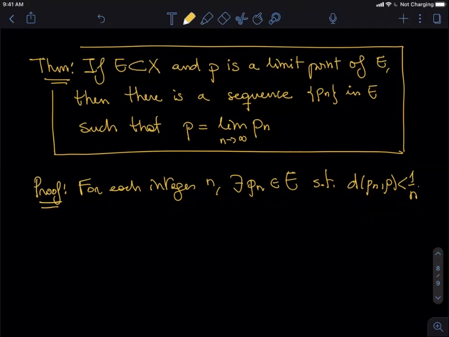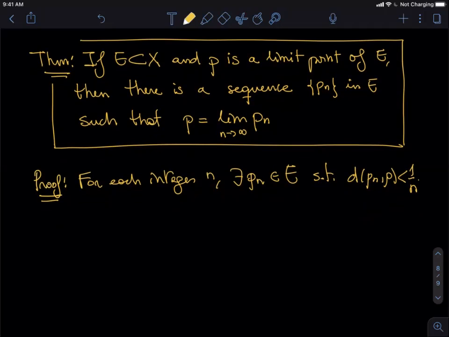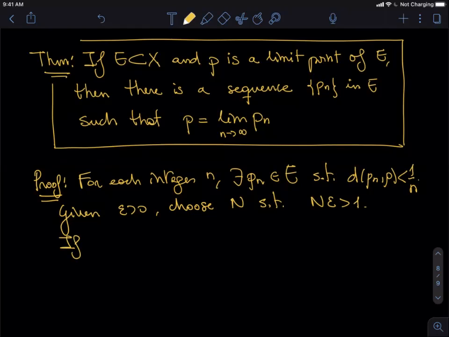Okay, so once we have this, notice that given epsilon bigger than 0, we can choose capital N such that N epsilon is bigger than 1. Okay, did you recognize here the Archimedean property of the real numbers? We can choose that N because of that. Now, if n is bigger than N, that sounds silly. If lowercase n is bigger than capital N, then